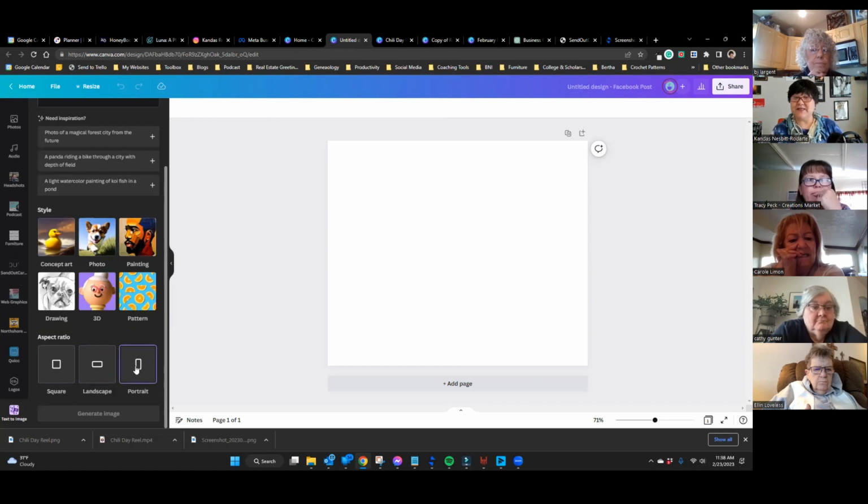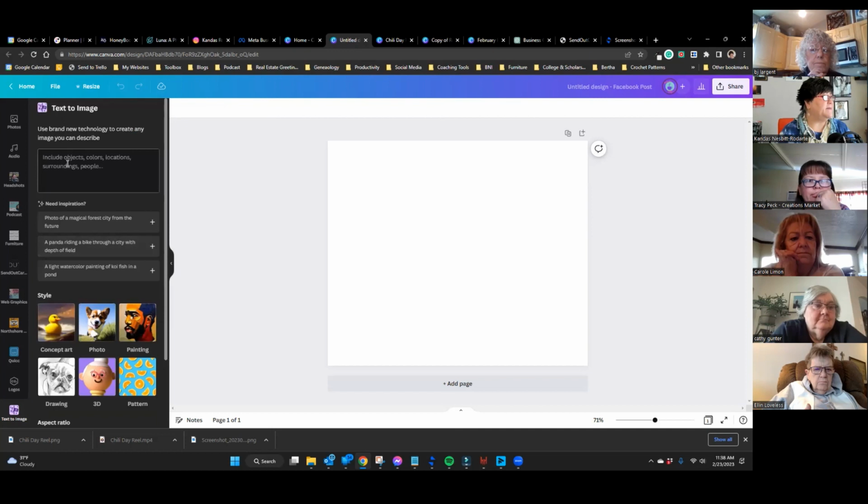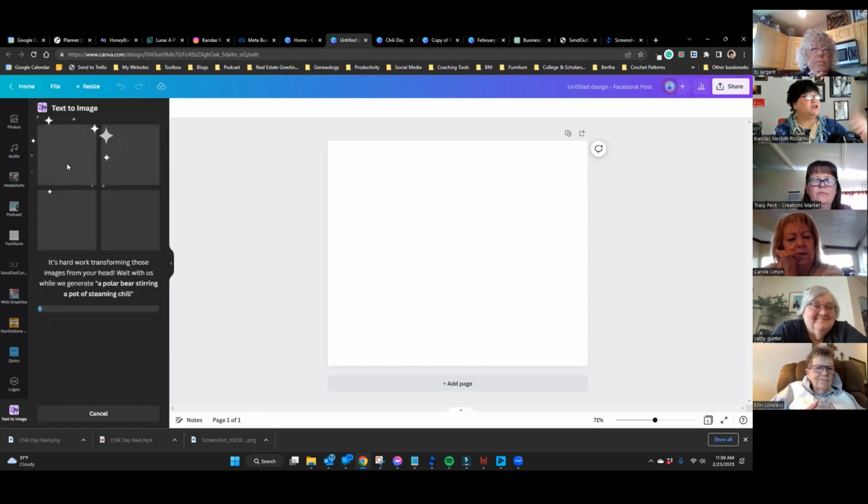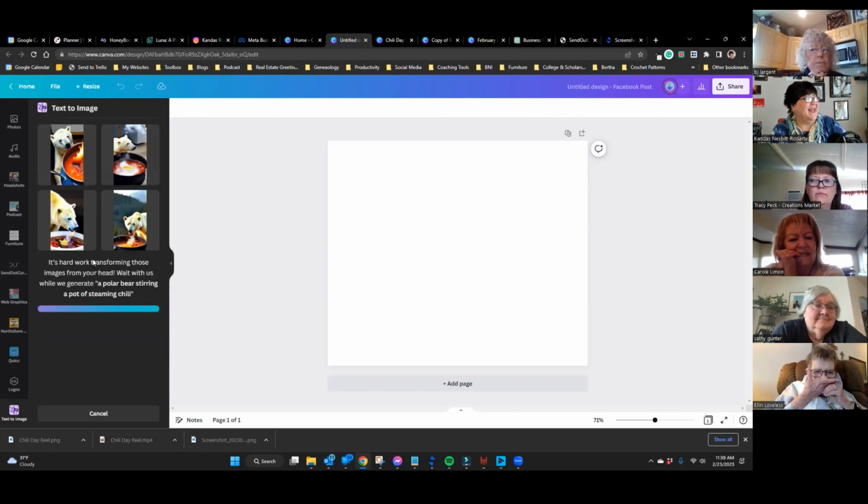So let's make a portrait size image of a polar bear stirring a pot of steaming chili. And then you can choose what you want. I forgot to do a step and choose what kind of image I wanted it to create. So let's see.